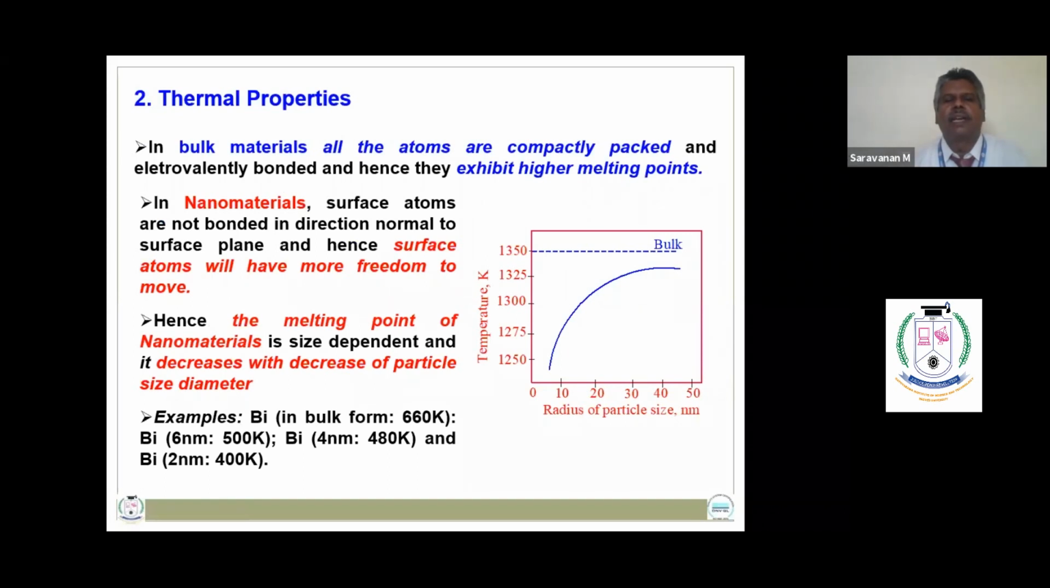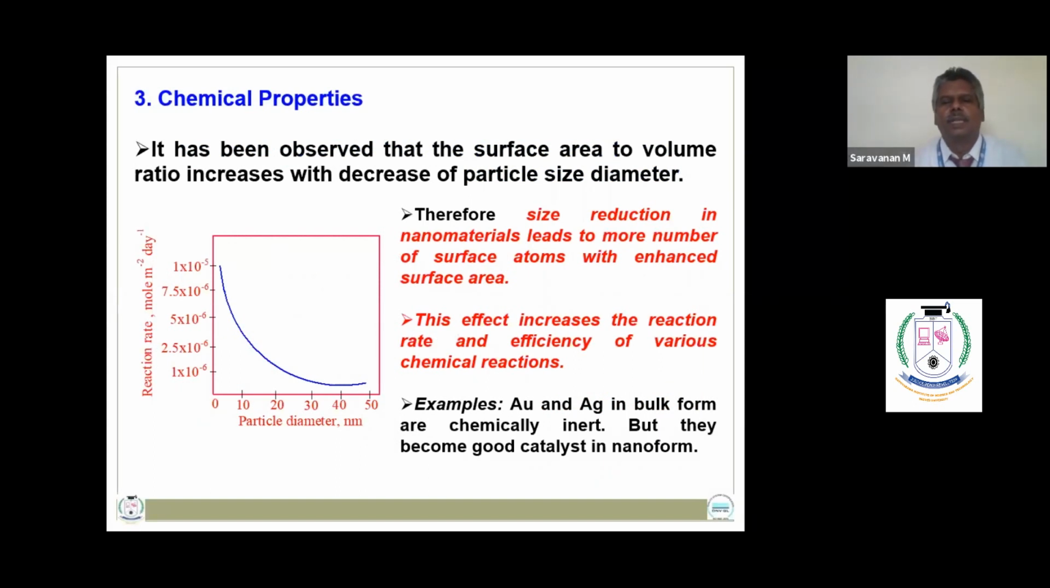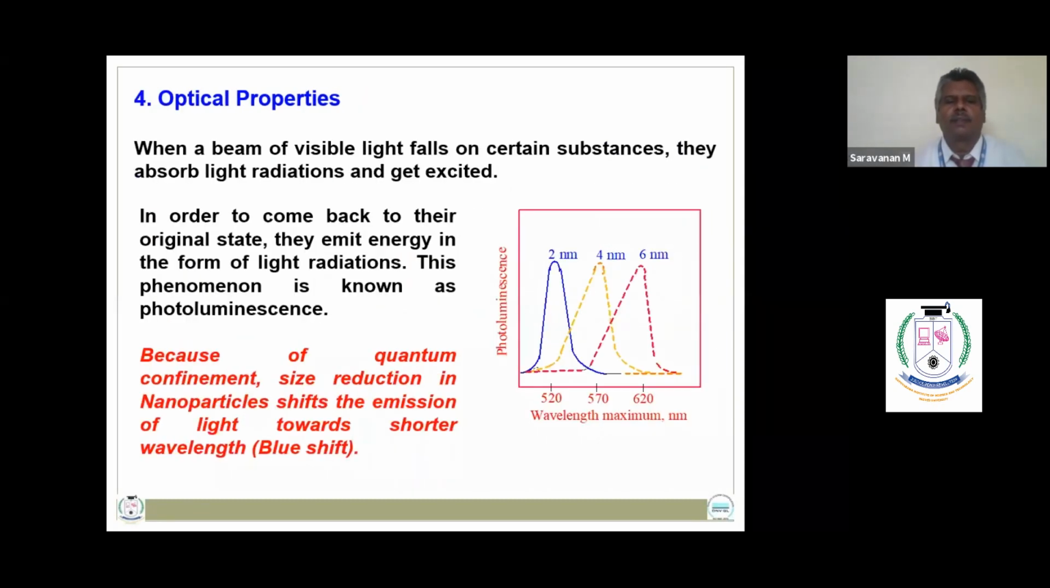In bulk materials, all the atoms are compactly packed, and hence they exhibit higher melting point temperatures. But in nanomaterials, surface atoms have more freedom to move, and hence they exhibit lower melting point temperatures. So as the particle size decreases, the melting point temperature of nanomaterials also decreases. Size reduction in nanomaterials leads to a larger number of surface atoms with enhanced surface area. This effect increases the reaction rate and efficiency of various chemical reactions. You know that because of quantum confinement, size reduction in nanoparticles shifts the emission of light towards shorter wavelength, a blue shift.